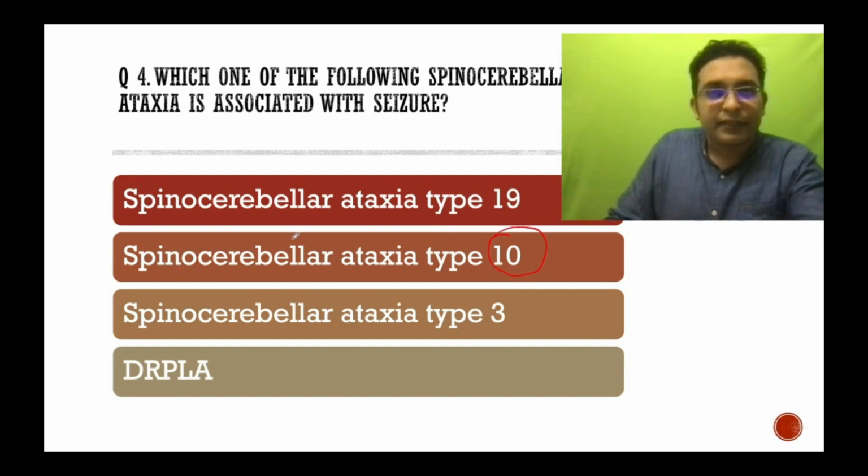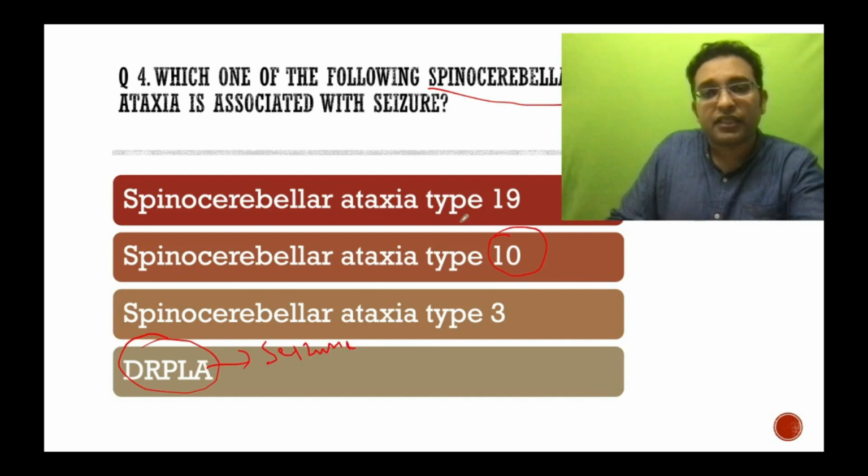And the question here is spinocerebellar ataxia. In the recall, I got option 1 as DRPLA. The thing is that DRPLA also is associated with seizures. But since SCA was asked in the question, the answer will definitely be SCA10.